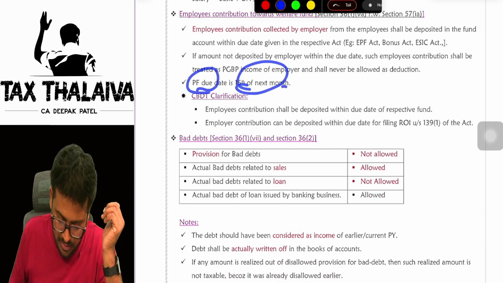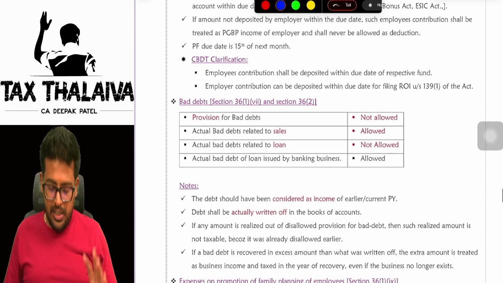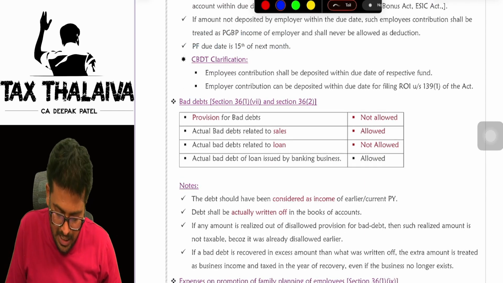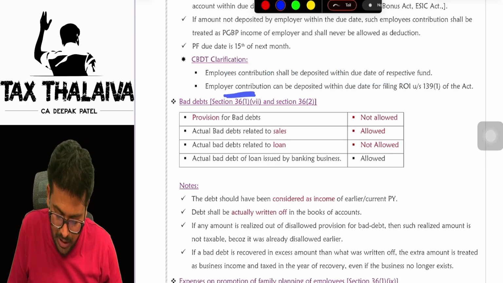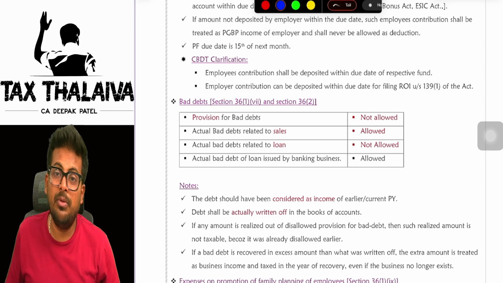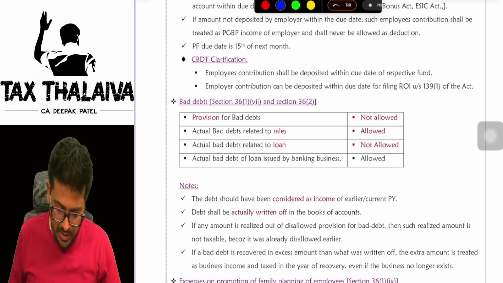PF due date is 15th. CBDT clarification, that is what I was discussing about. Employees' contribution shall be deposited within the due date of the respective fund, but employer contribution can be deposited even before the date of filing a return of income.